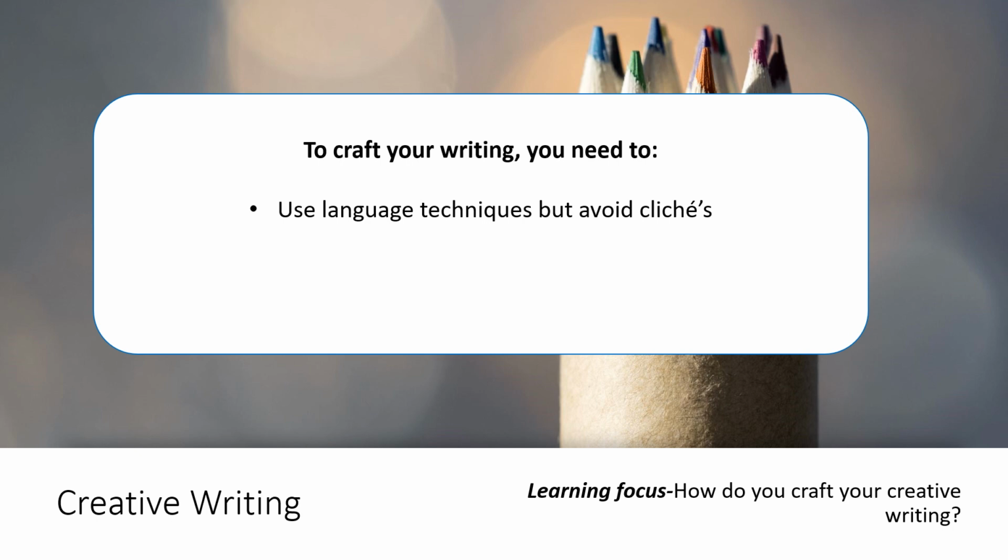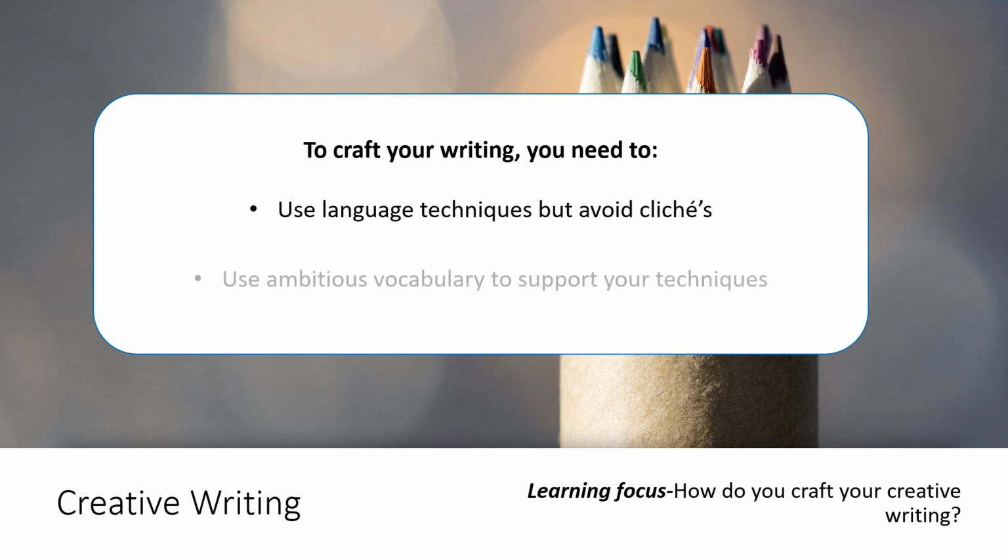So for example, you might think that when you're doing your writing, you're going to use a simile, which is absolutely fantastic. However, you want to avoid some of the more obvious similes, such as the man ran as fast as lightning, or something along a similar vein. Those are the kind of things you want to avoid. The same with personification, saying things like the tree waved or the sun smiled is something that every single Year 7 across the country has thought of before, so you need to think about something a bit more unique and a bit more original.